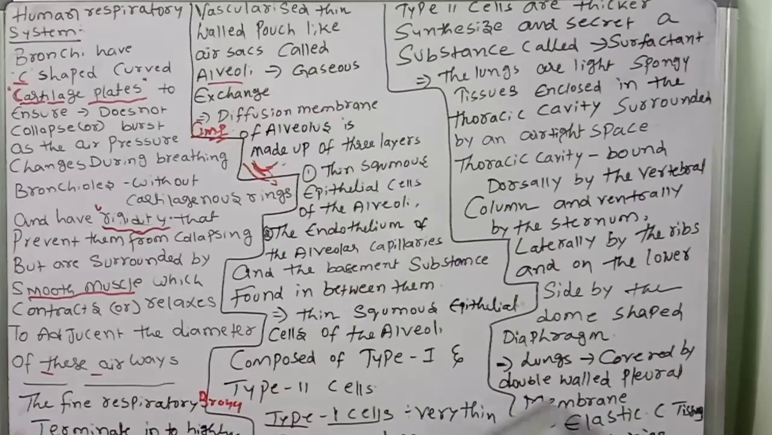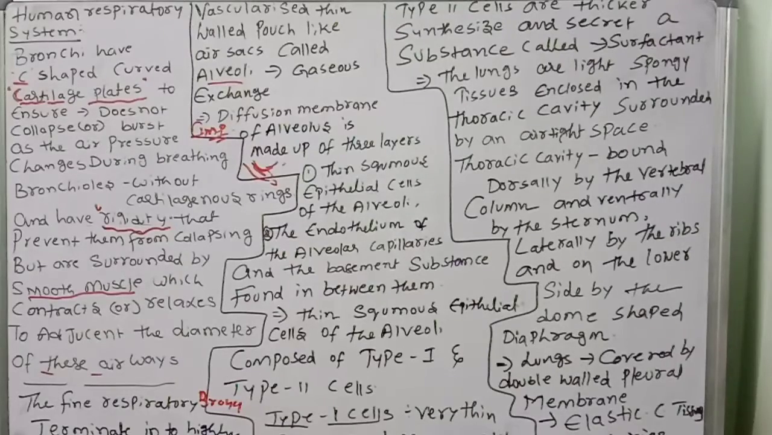The double-walled pleural membrane of the lungs is most important. It reduces the friction and protects the lungs. Also, in between the pleural membranes, pleural fluid is present. The pleural fluid reduces the friction when the lungs expand and contract.